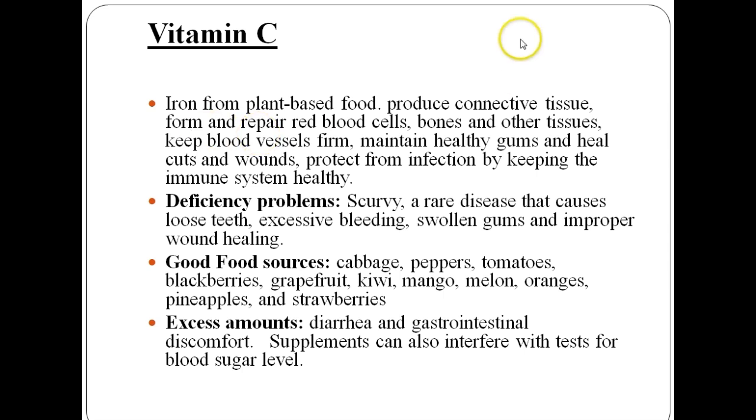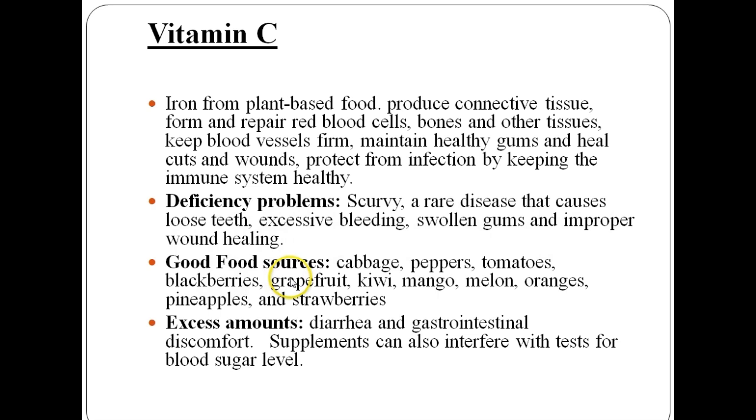Thus, the main function of vitamin C is that it helps the child's body to absorb iron from plant-based food. It also helps to produce connective tissues, form and repair red blood cells, bone and other tissues, keep blood vessels firm, maintain healthy gums and heal cuts and wounds, and protect from infections by keeping the immune system healthy. The deficiency problem with vitamin C is scurvy, a rare disease that causes loose teeth, excessive bleeding, swollen gums, and improper wound healing.